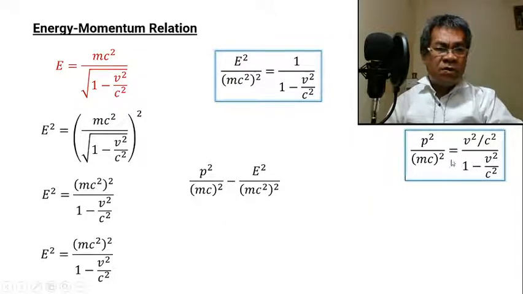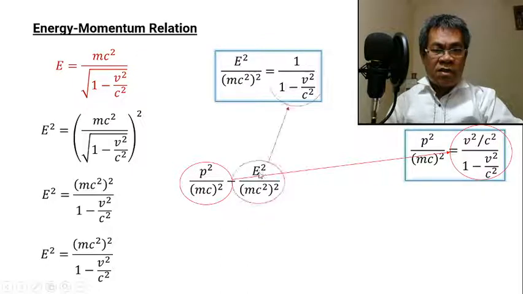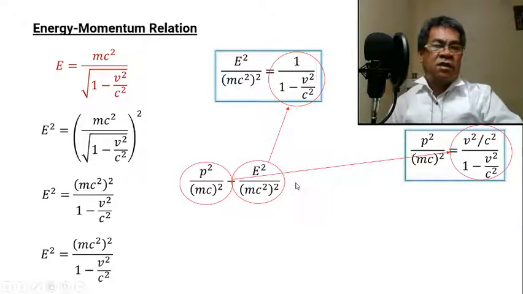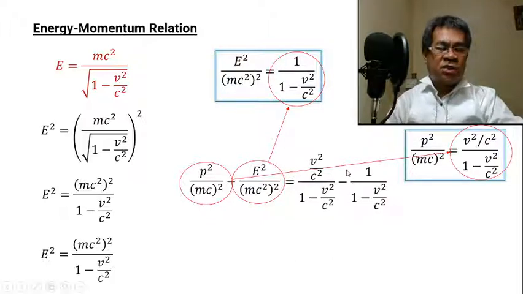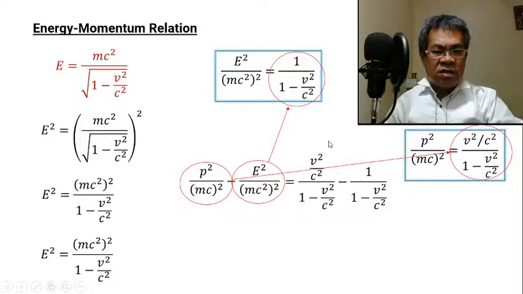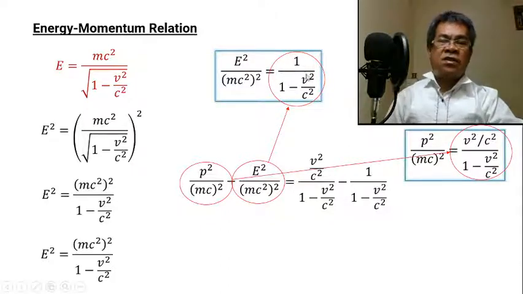So, similarly, because we have the value, we will replace this one with this result, and this is also replaced by 1 minus b squared over c squared. Okay? Then, in the opposite side, this term is 1, and this term is for the energy relation.